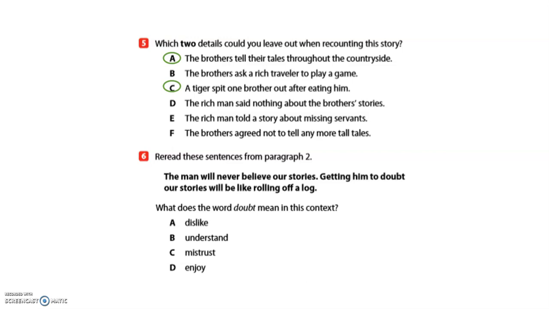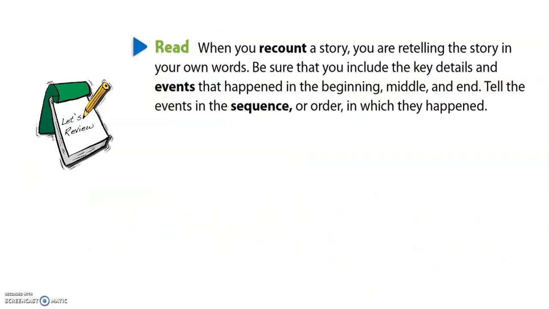A, dislike. B, understand. C, mistrust. Or D, enjoy. The man will never believe our stories. Getting him to doubt our stories will be like rolling off a log. If you chose mistrust, you are correct. Letter C. A key clue is the phrase, never believe. Good job, boys and girls. Let's keep moving on. So let's review.